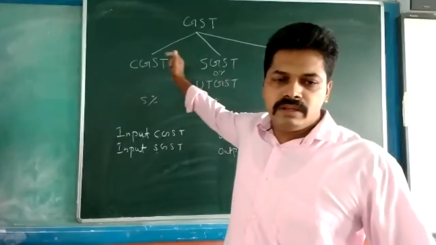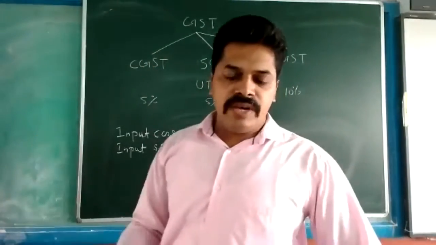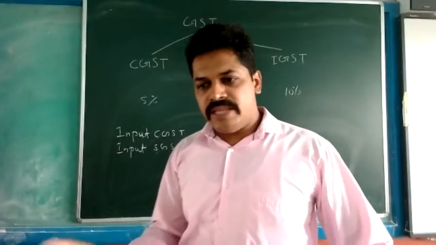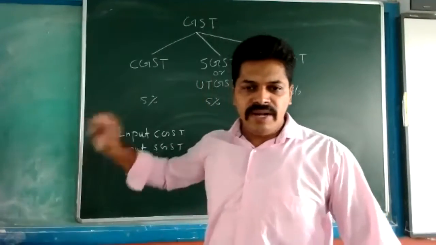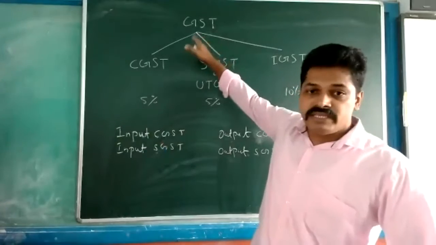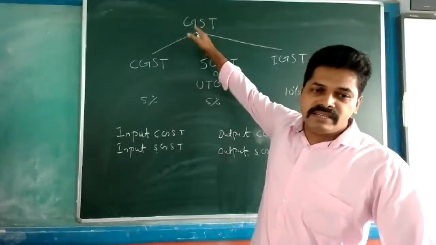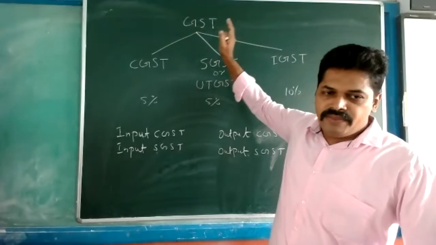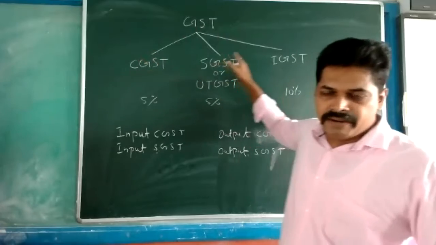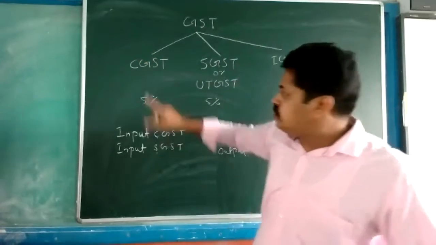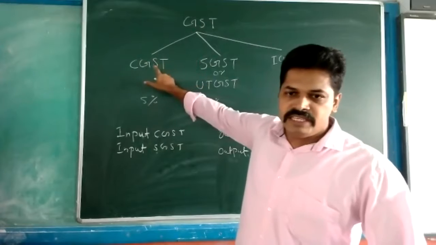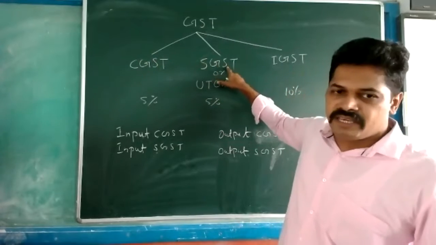GST means, earlier different types of tax were there from the side of the central government and the state governments. Now all the taxes are eliminated and only one tax will be there. That tax is known as GST, Goods and Services Tax. And there are 3 types of GST. If a transaction is made within the state, then 2 GSTs: one is CGST, another one is SGST.